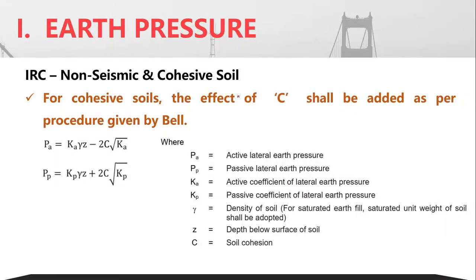Then in case of non-seismic cohesive soil, small changes have been provided. So in this you can say Ka into gamma z minus 2c into root of Ka, where gamma is the density of soil and c is the soil cohesion factor. Now the values of Ka and Kp are the same as we had discussed earlier.